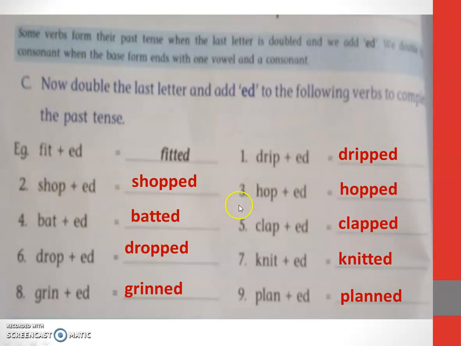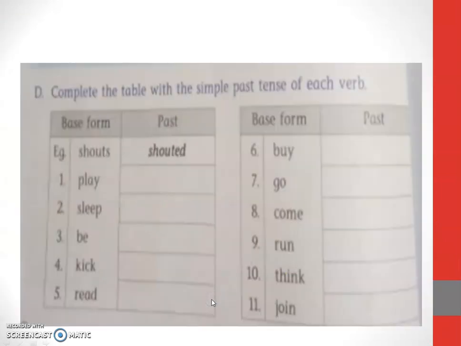Be careful in this. But sometimes we won't double. It is known as an irregular word. Just like for play, here we write simply, because A is there before the last letter. We will not write PLAYYED. We'll write simply PLAYED, that's it. So in certain cases, we will write only like this. This is the irregular form we say. The rules will not be followed for a few words, and play comes under that category. So for play, we'll write simply played.